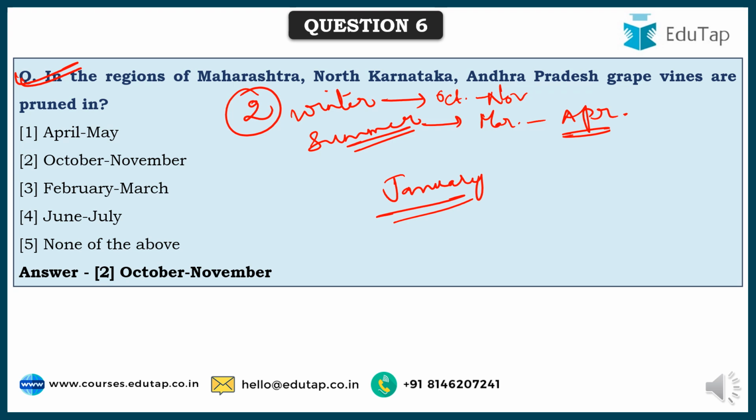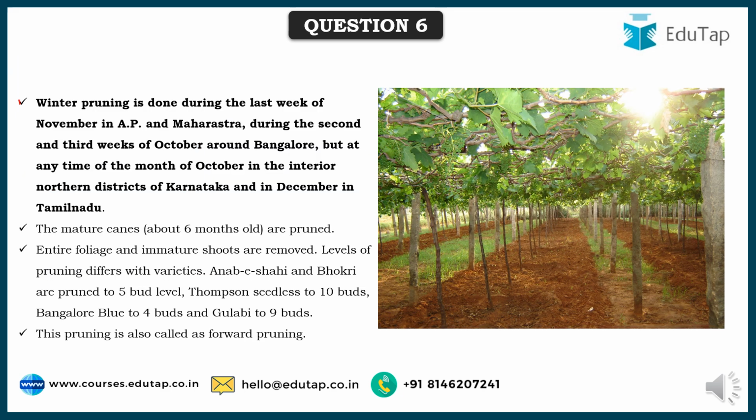And in Tamil Nadu, it's a little bit different. Here winter pruning is done in December almost, and summer pruning is done in June. So as you can see, winter pruning, which is also called forward pruning, is done during the last week of November in AP and Maharashtra, during the second and third weeks of October around Bangalore, at any time in October in the interior North Karnataka, and in December in Tamil Nadu. And here mature canes are pruned, which are about 6 months old.